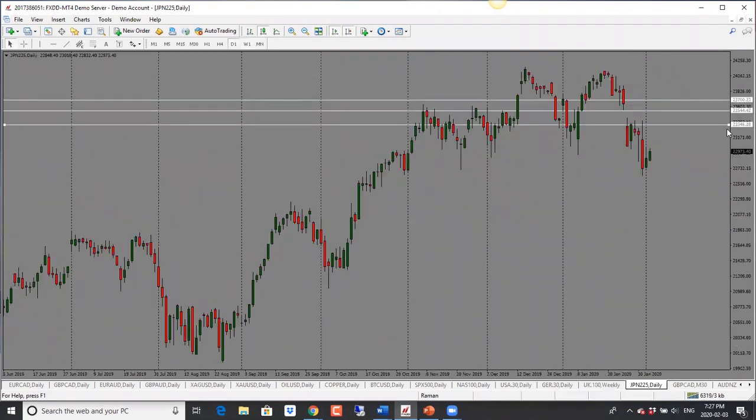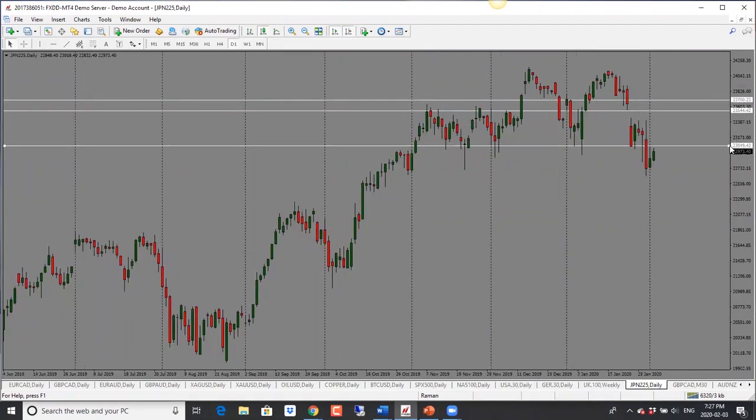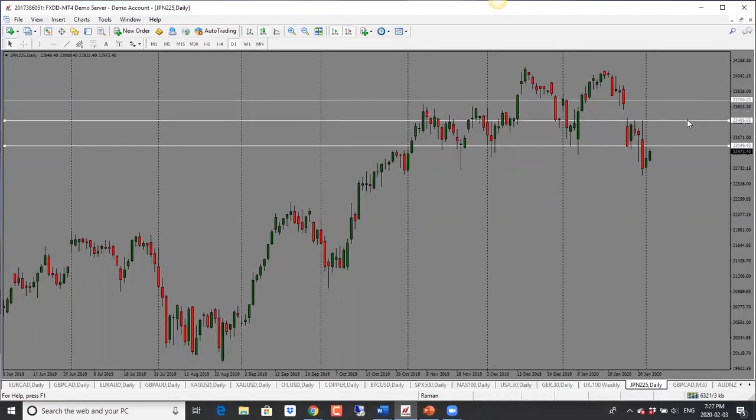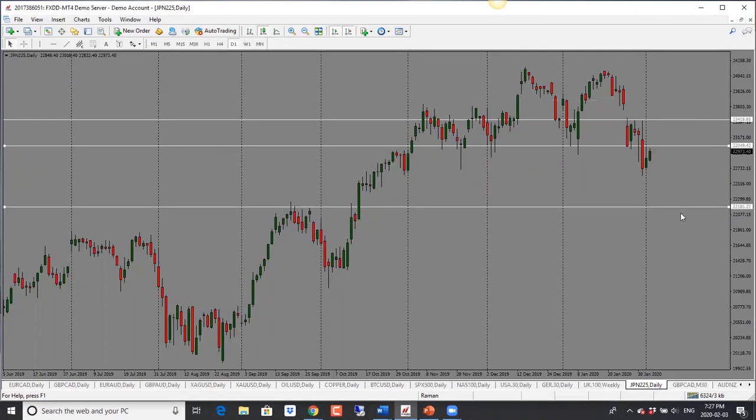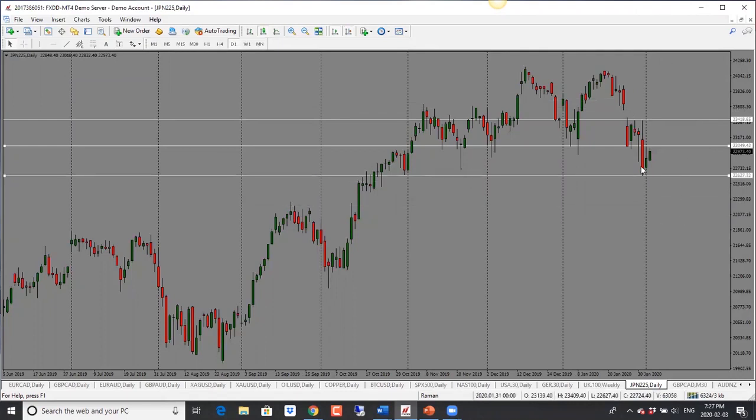And then last but not least, we have Nikkei here. Same thing, we saw price drop from that resistance level. Now at this point, we're seeing a pullback. Now it is into this support resistance level. So if it can hold below 23,000, then we are likely to see a drop from there. Now, should it go through this 23,000, then I'm looking for it to go test the high at 23,400.